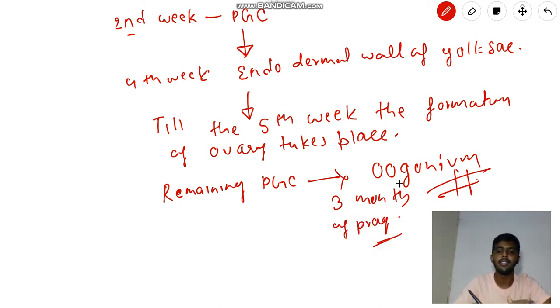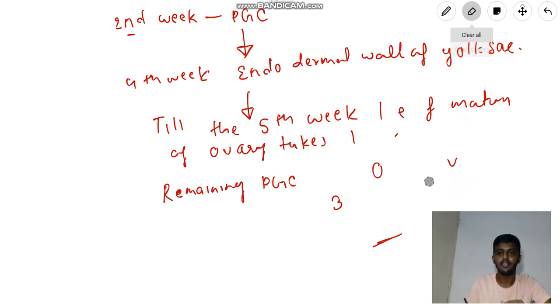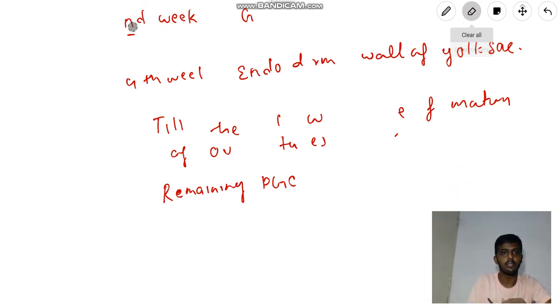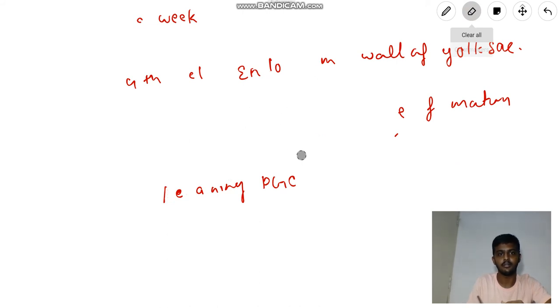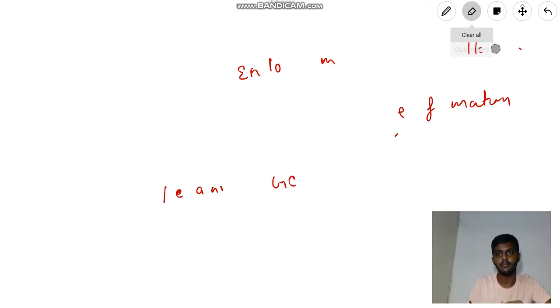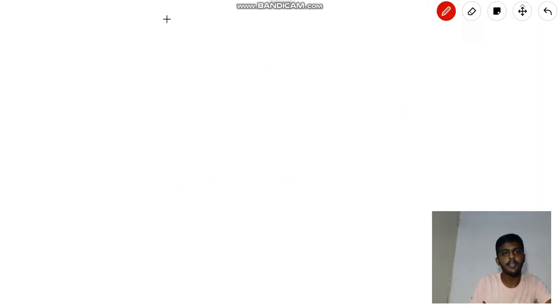Okay, this will happen within 3 months of pregnancy. So after the remaining primordial germ cells form oogonium cells, oogenesis starts. Okay, so till 3 months all the remaining primordial germ cells are going to form oogonium cells.